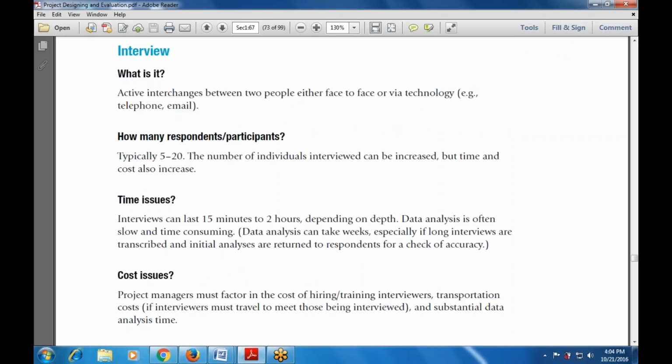Data analysis is often slow and time consuming. Analysis can take weeks, especially if long interviews are transcribed and initial analyses are returned to respondents for a check of accuracy. So whatever the accuracy and the data used, this applies to long interviews of 15 minutes to 2 hours that are transcribed.